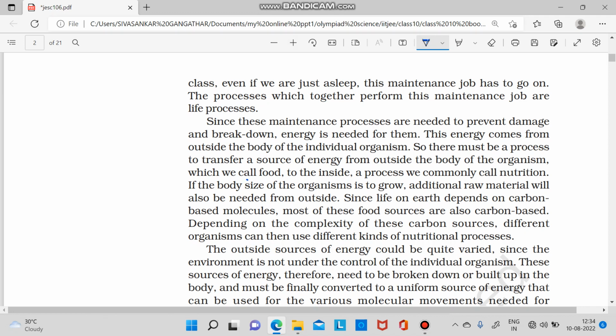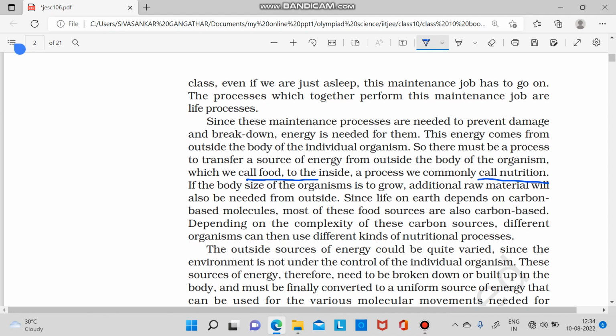So from outside the body, we are taking something inside, that is called nutrition. Energy required to carry out different life processes is obtained from carbon-based food. Food sources are mainly carbon-based except for a few minerals. These carbon-based food materials obtained from outside are called nutrition.